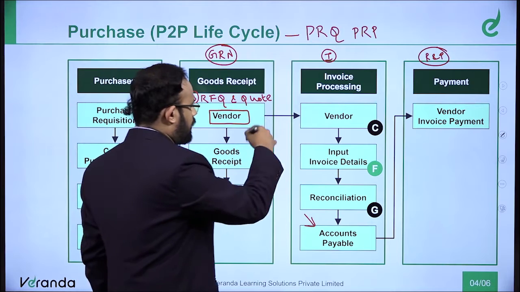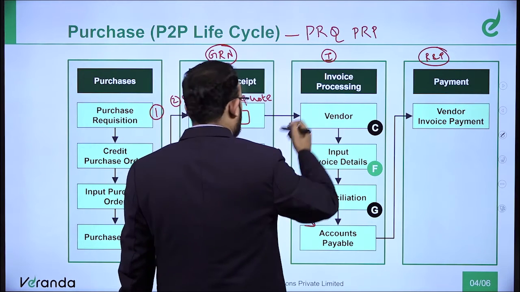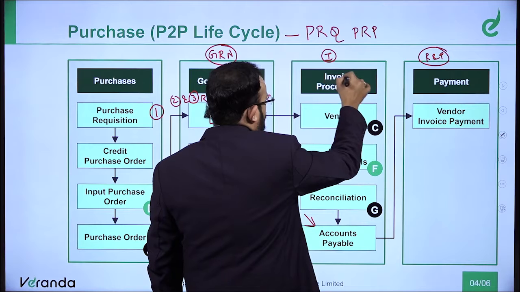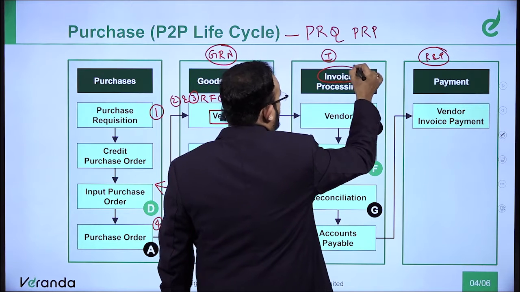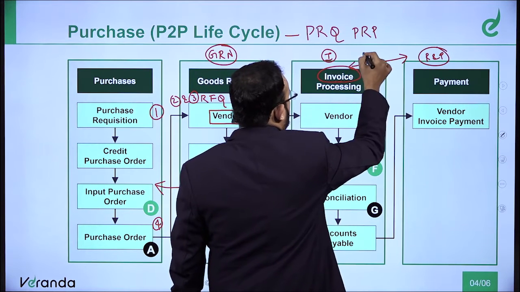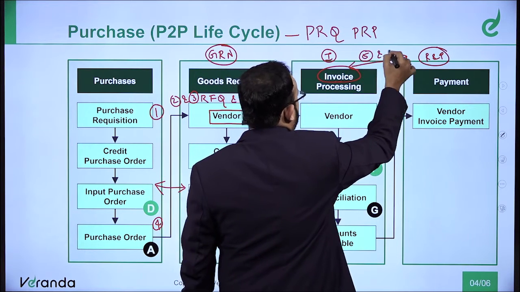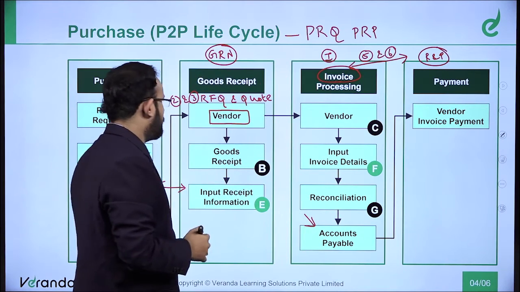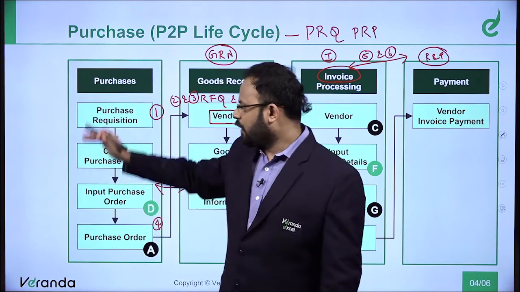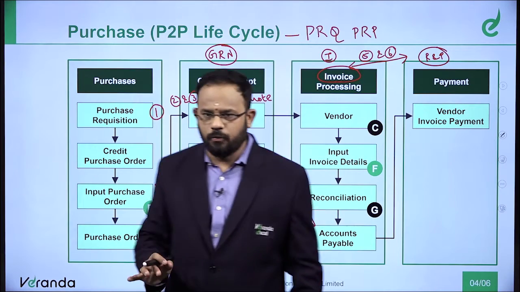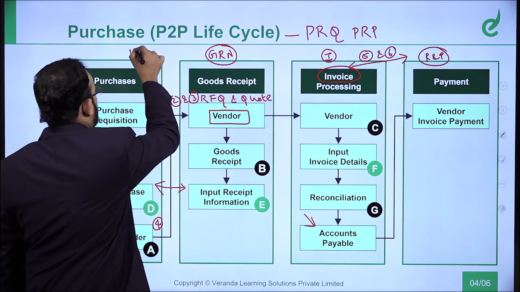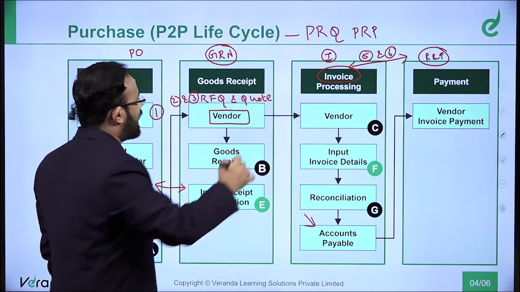Accounts payable, invoice. When you try to say invoicing, automatically you will try to say receipt and payment. So purchase order, automatically invoice gets covered, and then it will be covering your receipt and payment, which is nothing but your 5 and 6. So this can be the order for you to see. But what we have done, we have told separately what is for the purchases, how it is getting connected with GR. Because here we will say PO, GRN and VI.